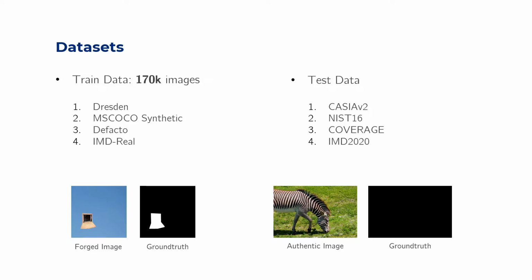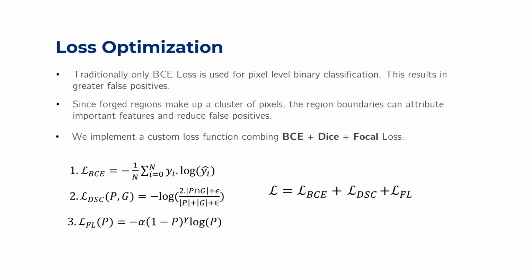A training pair is composed of an input image and its ground truth mask. Forged images have ground truth masks where white represents the manipulated pixels. Authentic ground truth masks are completely black. We spent a lot of time optimizing the training loss in order to counteract the lackings in dataset size and also to improve false positives.